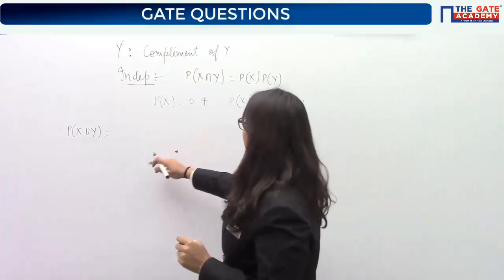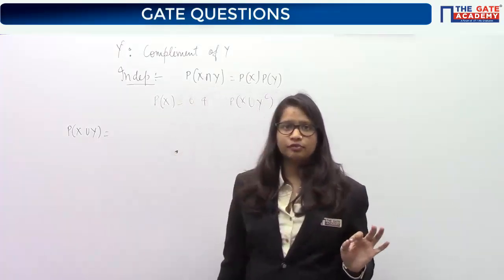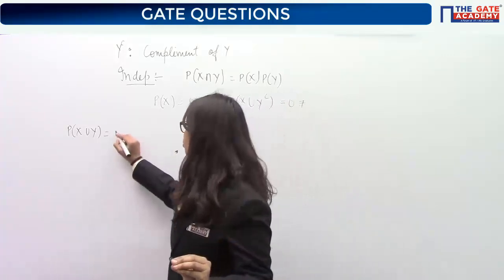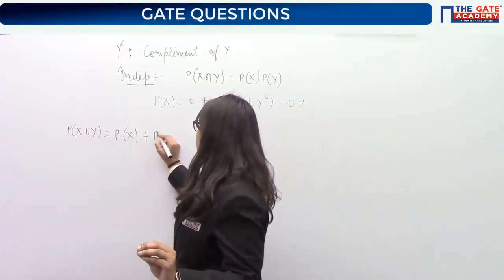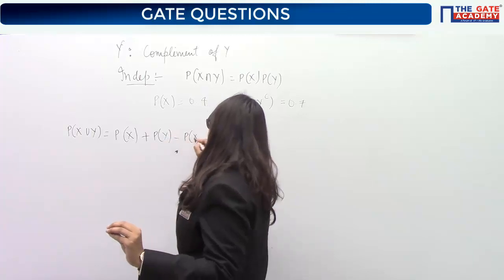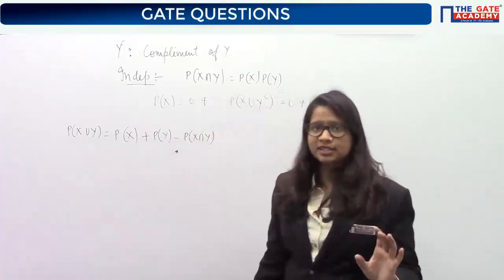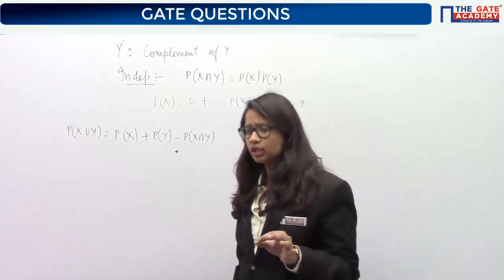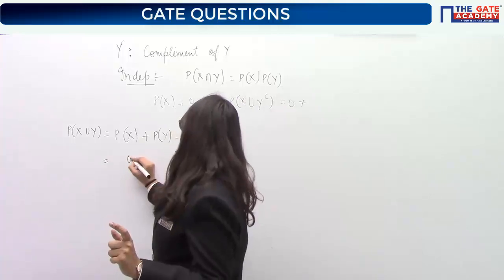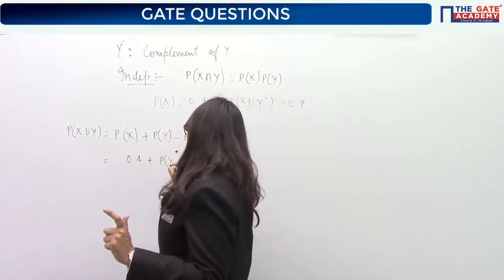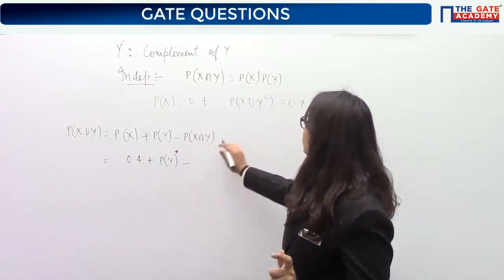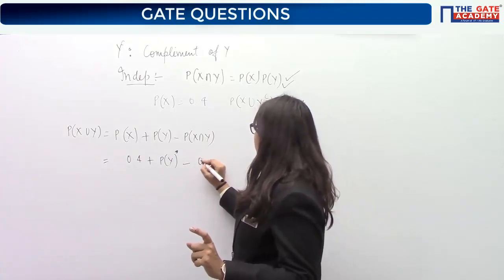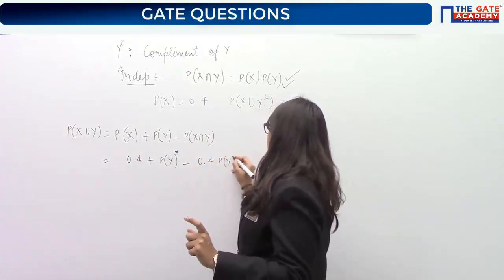Now this is given to you and you are required X union Y. First of all, if you know your law of addition of probability, then through that you can write this as Px plus Py minus Px intersection Y. Basic thing, law of addition. Okay, very easy question it was, and most of you have answered it also. Vibhuti, option B. Px value is given to you. Py you actually don't know, let it be. And x intersection y, from this condition of independency, we can say that it is Px into Py, and Px is itself 0.4 into Py.